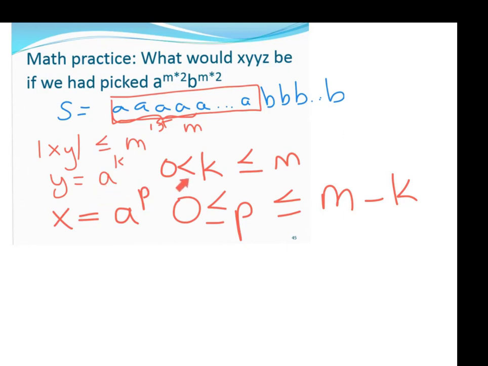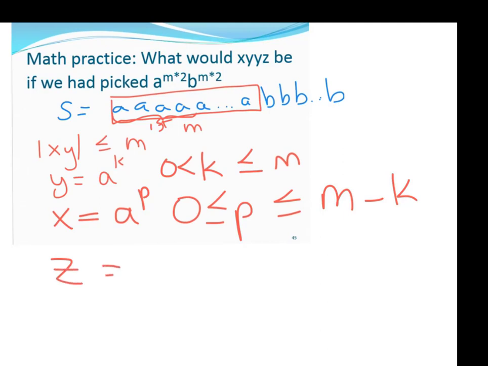And it's useful to be able to say, okay, well, y can't be more than m a's, and it has to be more than 0. Whereas the p part could actually equal 0, and it has to be less than or equal to m minus k. And then let's just finish this off and say, well, what's the z part?